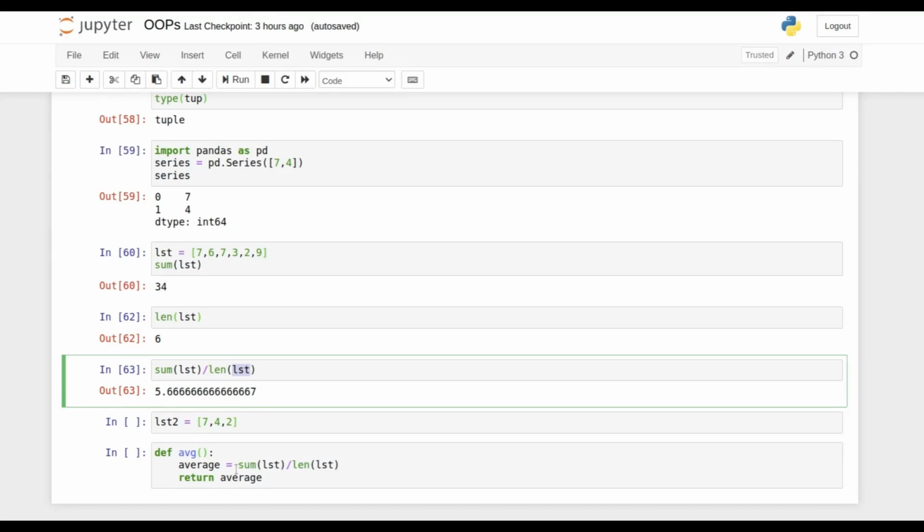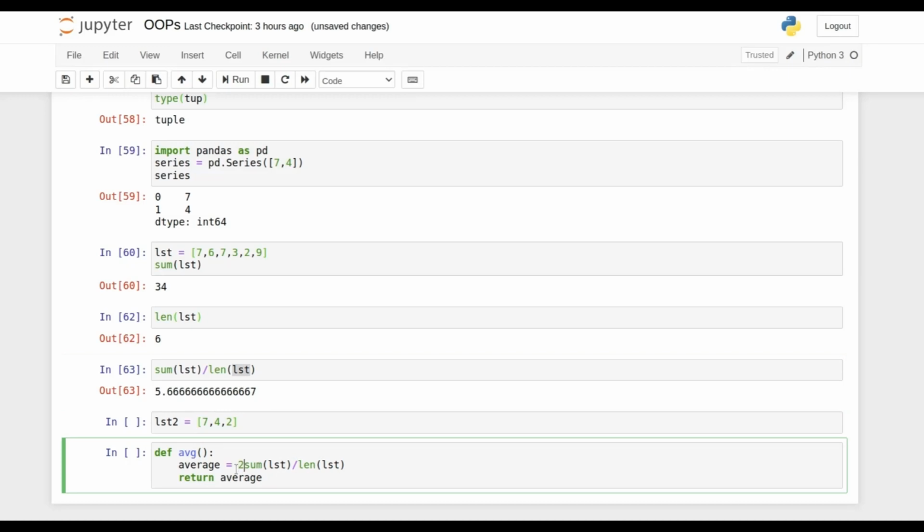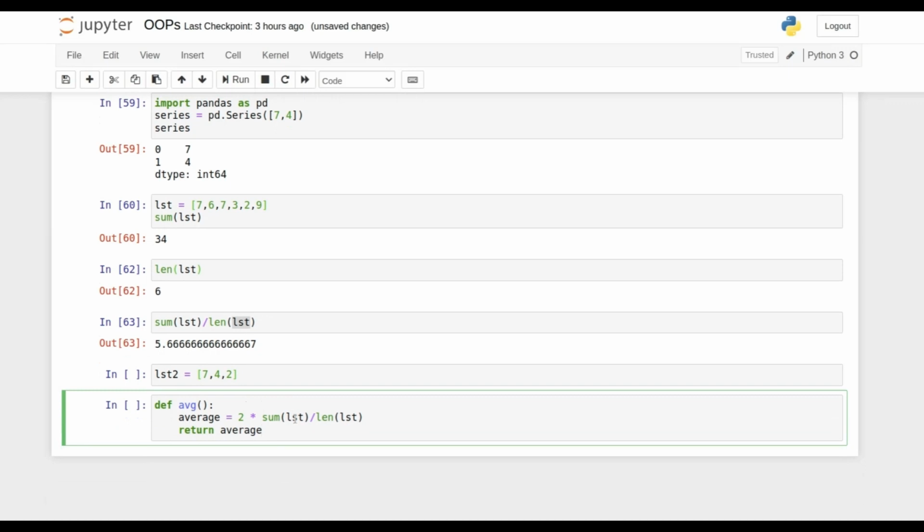You can do anything, for example a simple mathematical formulation, multiplying by this functionality, or anything else you can define over here to create a function. But the only thing is that Python will give an error that lst is not defined. Right now you are not going to get any error because lst is being defined somewhere else.